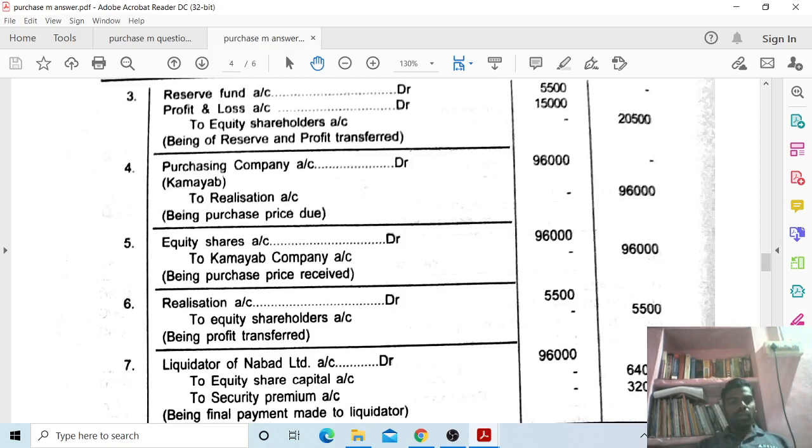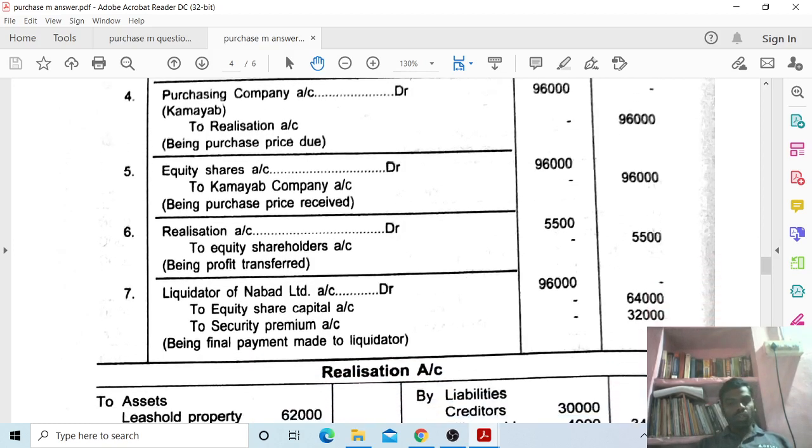Next, fourth one, purchasing company account debit. Purchasing company means Kamyab company account debit to realization account. So purchase price of 96,000, being purchase price due. Next, equity share account debit to Kamyab Company Limited 96,000, being purchase price received.